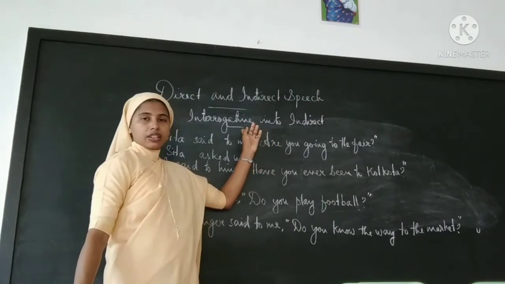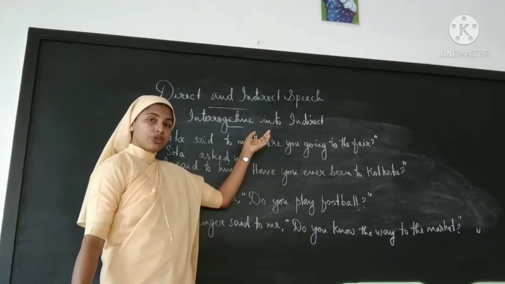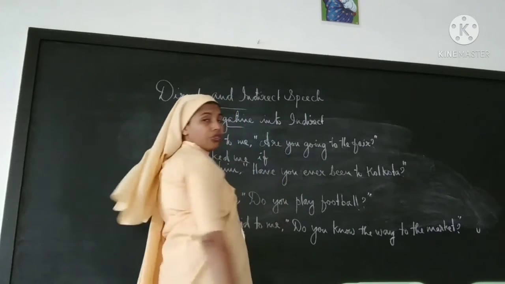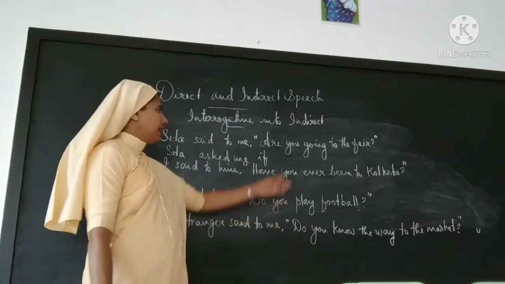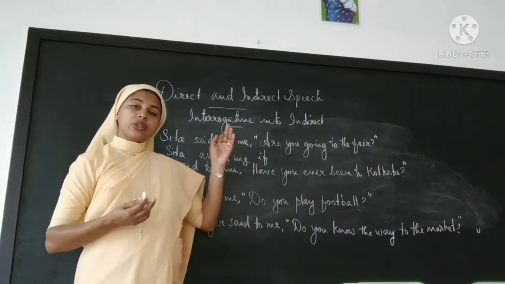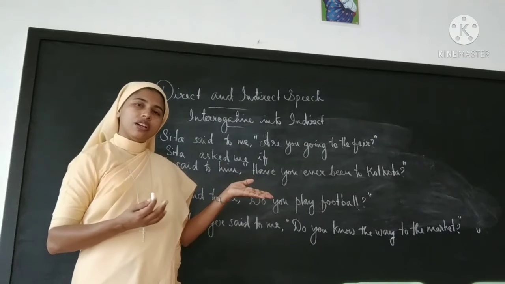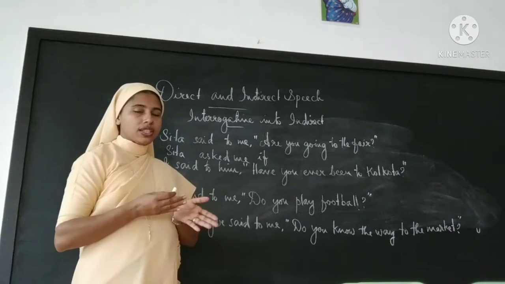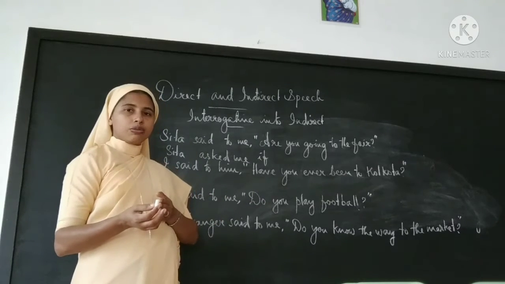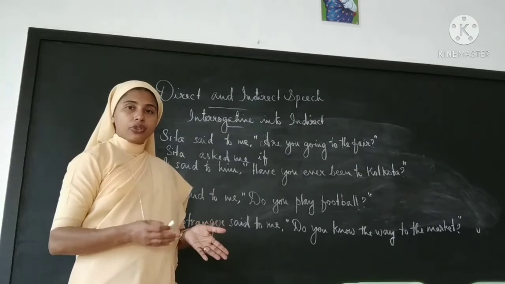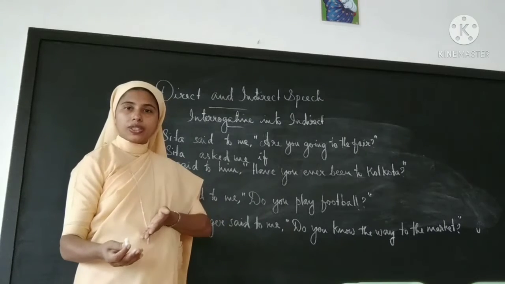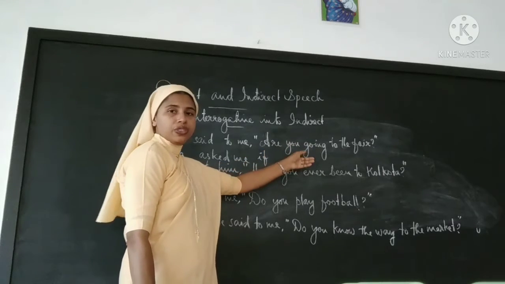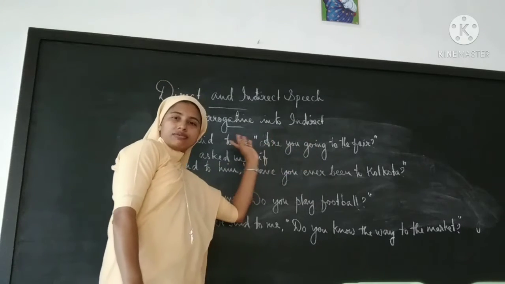Then what are the changes? We have to add if or whether. Now we have to change the question form into a statement form. What is the question form? First the auxiliary, and after that the subject comes. What is the statement form? First the subject, and after that the auxiliary verb and verb. So here, are you will change to you are, in that format.